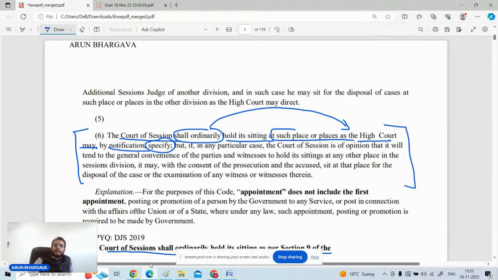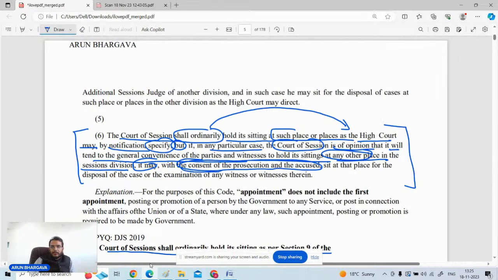It will be decided by the High Court. But if in a particular case the court of session is of the opinion that it will tend to the general convenience of the parties and witnesses to hold its sitting at any other place in the sessions division, it may, with the consent of the prosecution and the accused,